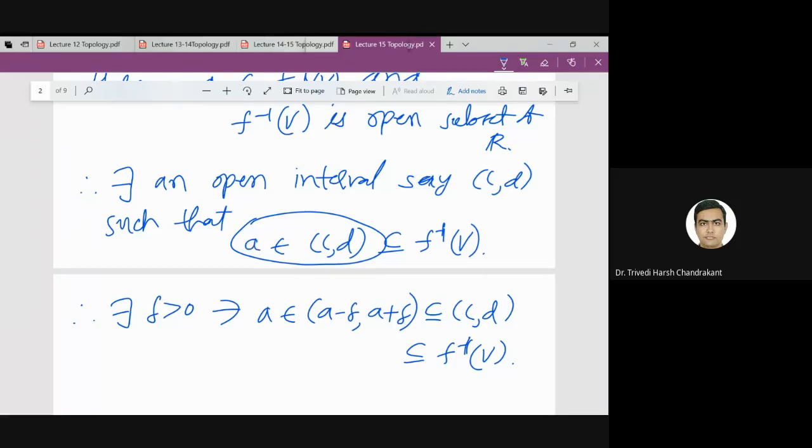If A is contained in an open interval, then I can always find a delta so that this symmetric interval is contained in that particular interval. So such a delta we can always find.